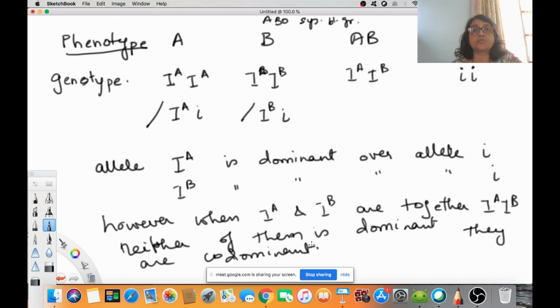Antigen A is produced because of the allele IA and antigen B is produced because of the allele IB. Neither of them masks the expression of the other. Both of them produce the respective antigens. And because both the antigens are present on the surface of the RBC, there cannot be any antibody with respect to the antigens in the person.